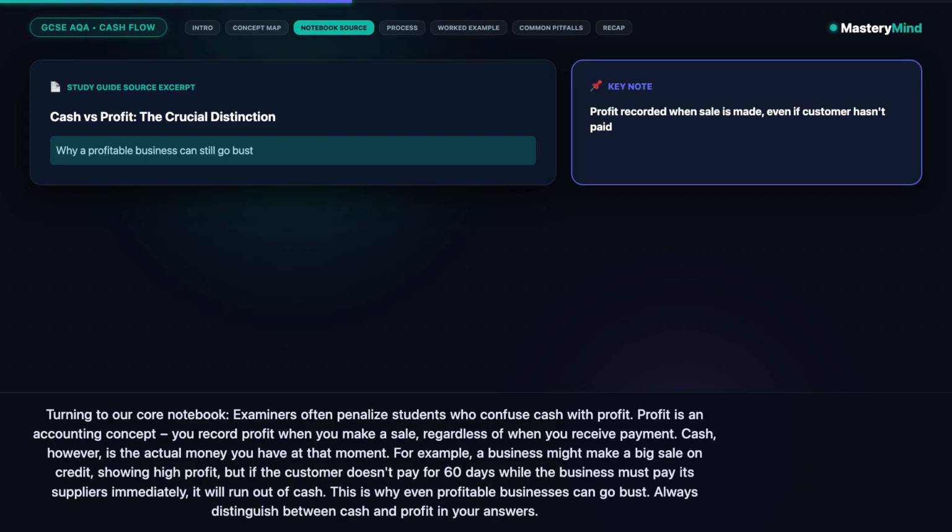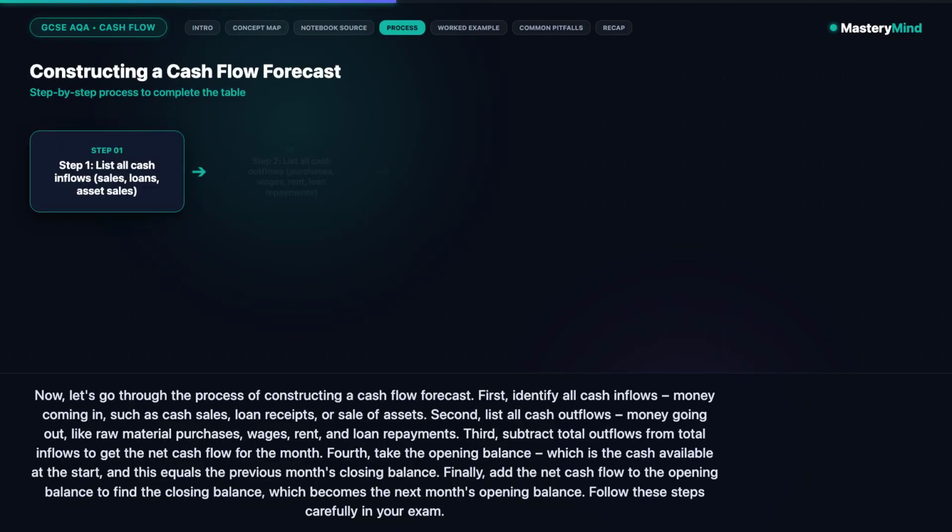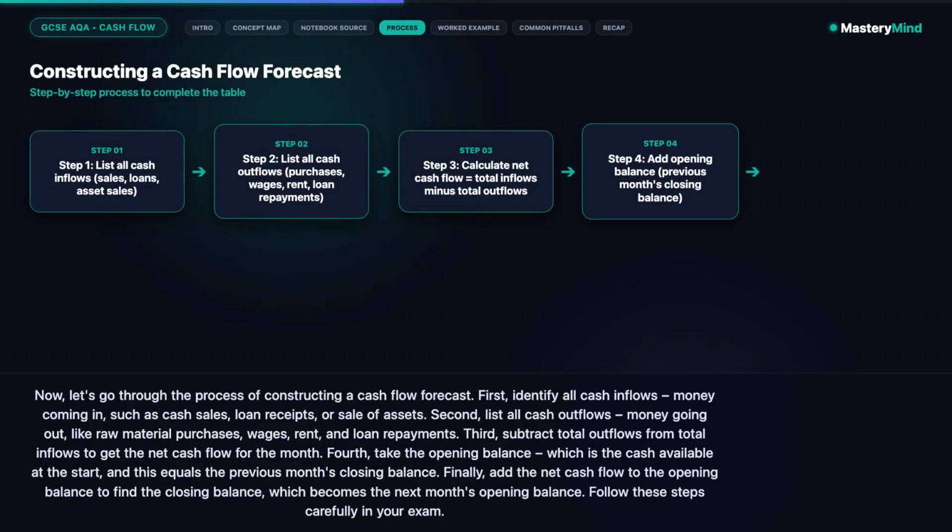Now, let's go through the process of constructing a cash flow forecast. First, identify all cash inflows, money coming in, such as cash sales, loan receipts, or sale of assets. Second, list all cash outflows, money going out, like raw material purchases, wages, rent, and loan repayments. Third, subtract total outflows from total inflows to get the net cash flow for the month.